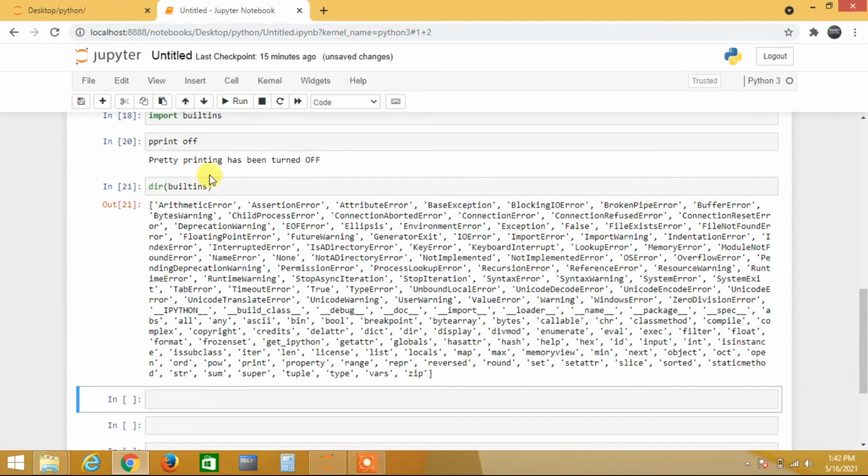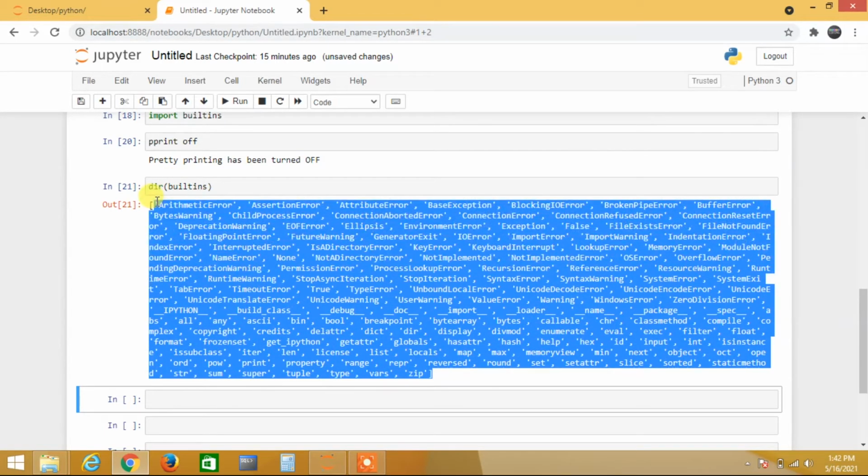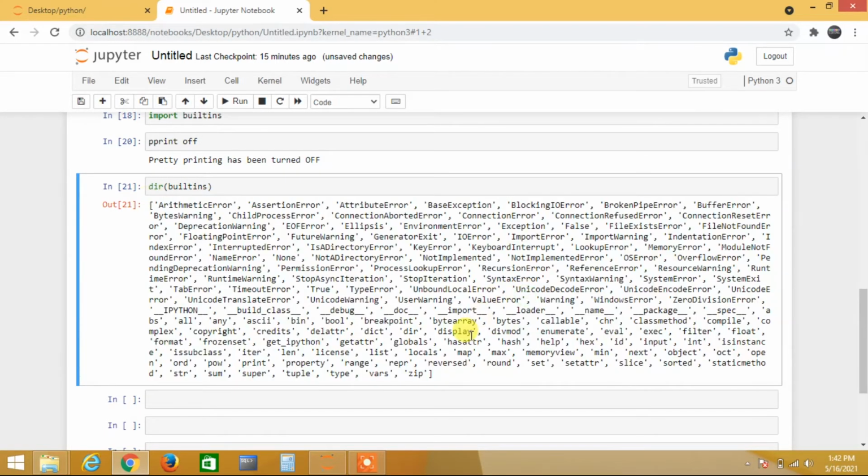When I run dir of builtins, inside it I have this much code already built in, already inserted in Python when they released it. So we can directly use it and need not write all these functions again.